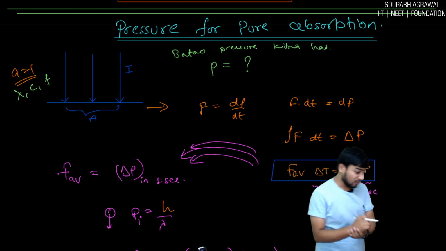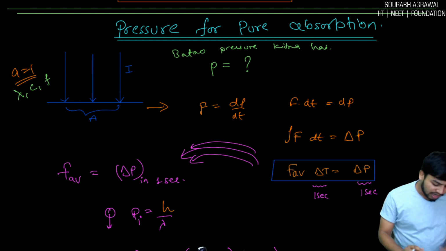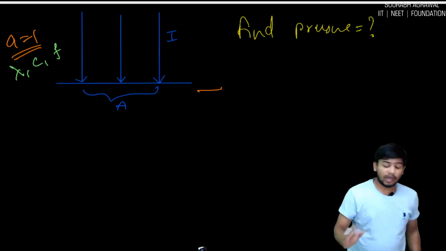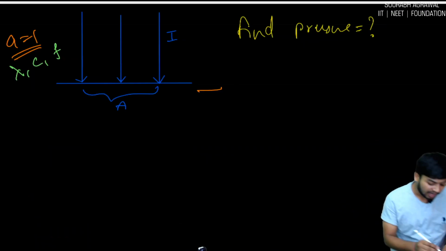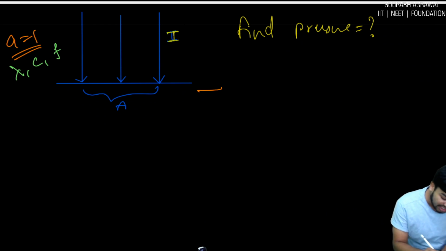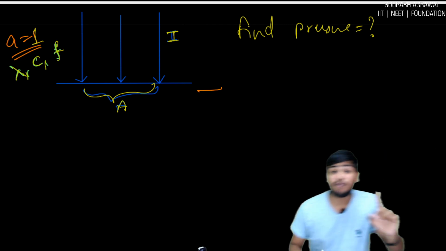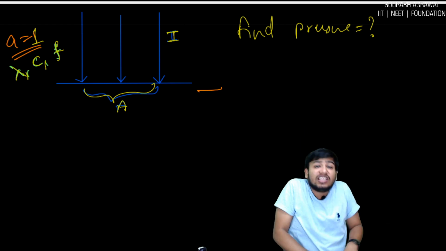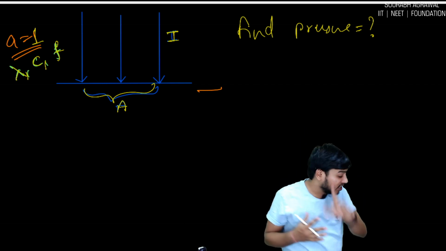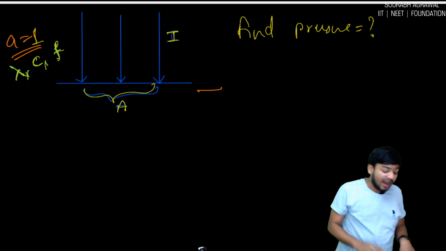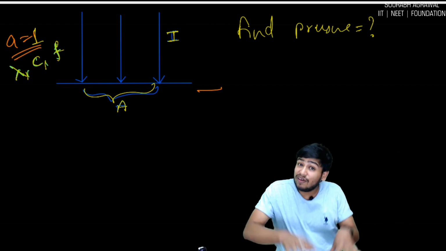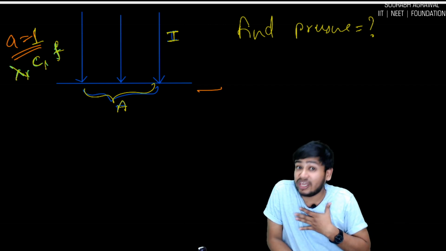So now, in case of pure absorption. See here what it is telling. A light is falling of intensity I on a surface area A, having wavelength lambda, speed c, frequency f, and absorptive power is 1. That means all the light that is falling is getting absorbed. What has it asked? Find pressure. I will give you time to think, then I will tell you. Don't worry, I am here with you.